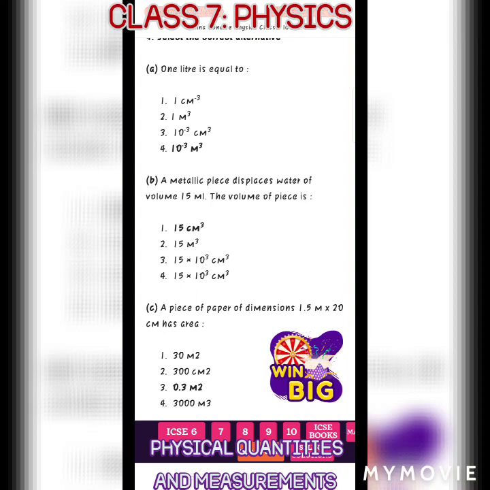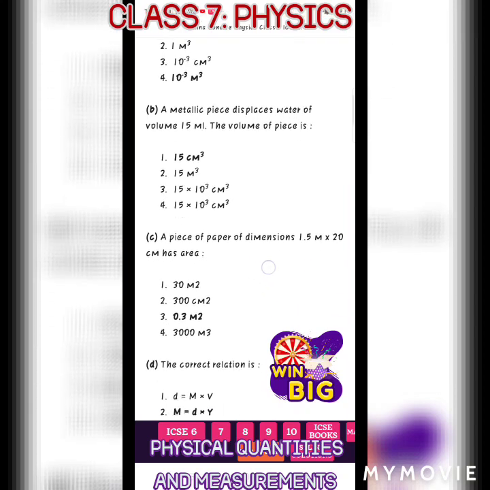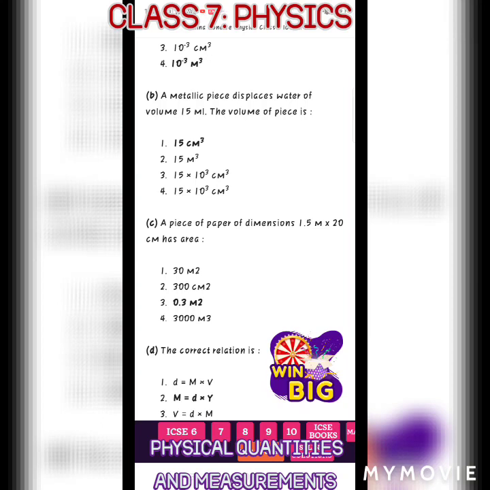Then number B, a metallic piece displaces water of volume 15 ml. The volume of the piece is 15 centimeter cube, because we know 1 milliliter is equal to 1 centimeter cube. So 15 milliliter will give 15 centimeter cube.